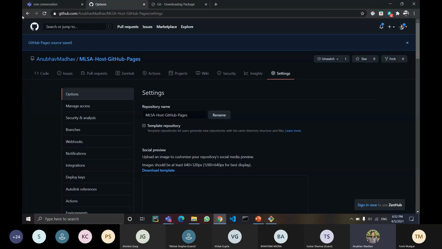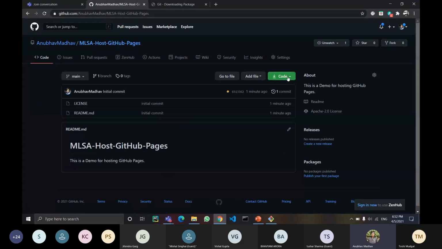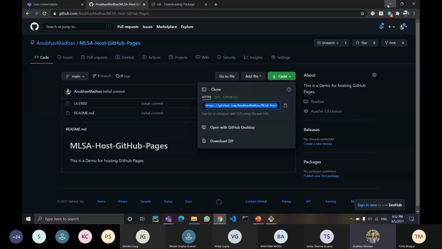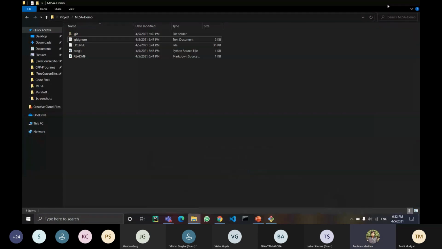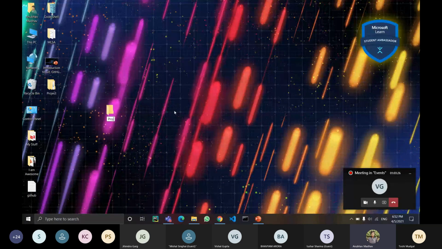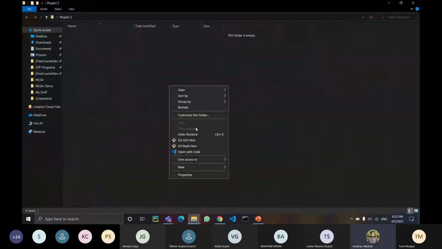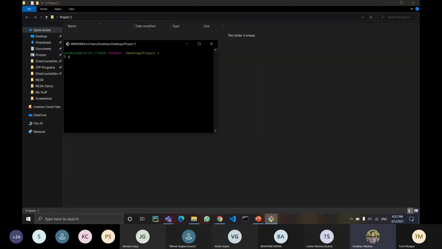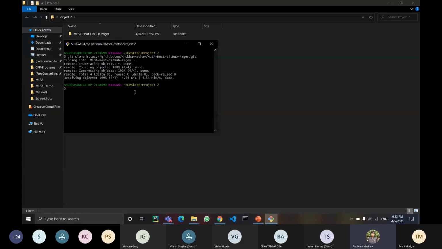Now I will come back to my repository and clone it. For that, I will click on the green button again, copy this link, and come back to my local system. I'll make a new folder here named project2. I will open it and clone that repository over here. For that, I will write git clone, paste with the shortcut shift insert, and press enter. This will clone my repository for me.